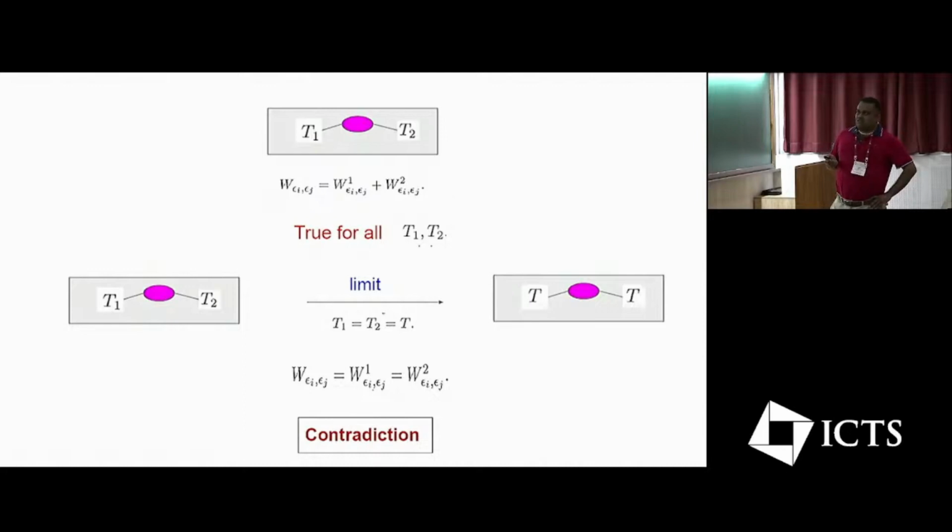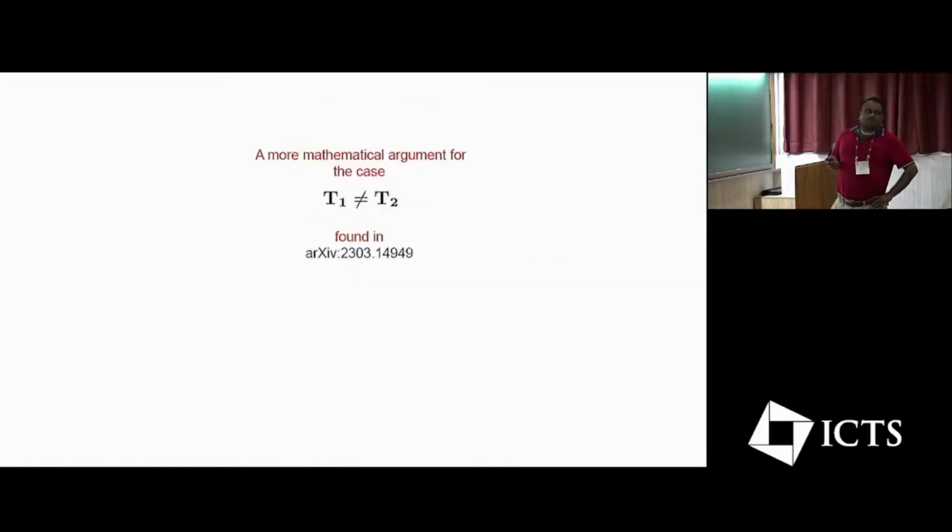Now this is just considering the particular regime where I took that limit and showed that this is not true. There is a mathematical argument which does not rely on this T1 equal to T2 limit. It is more mathematical, and it can be found in this paper.